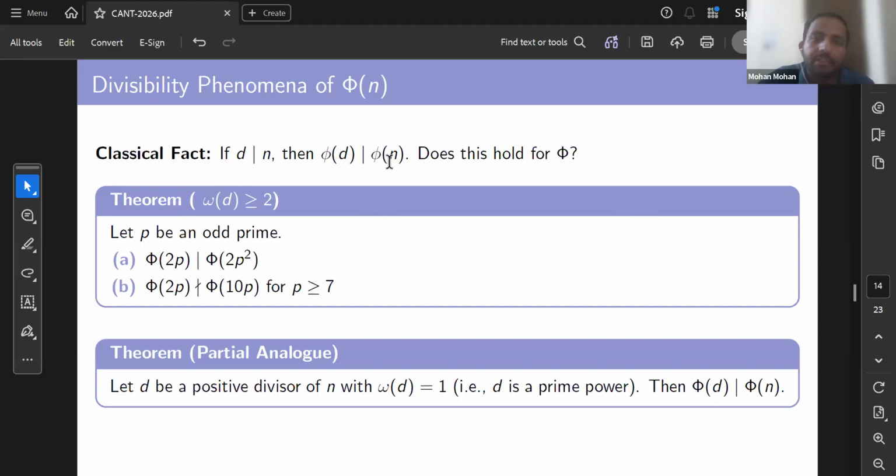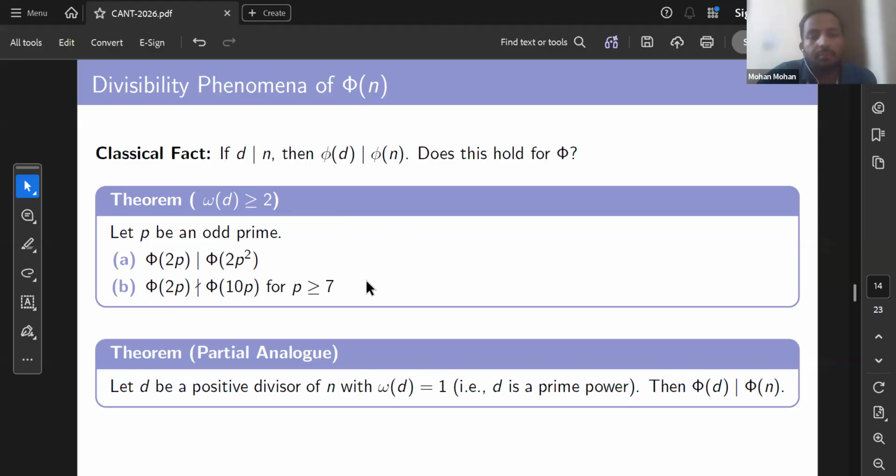The same we can ask for this Nathanson torsion function, but unfortunately we got a negative answer here. If omega d, the number of distinct prime divisors of d, is at least 2, then we can see that phi 2p divides phi 2p square, but phi 2p does not divide phi 10 for any prime p greater than or equal to 7.